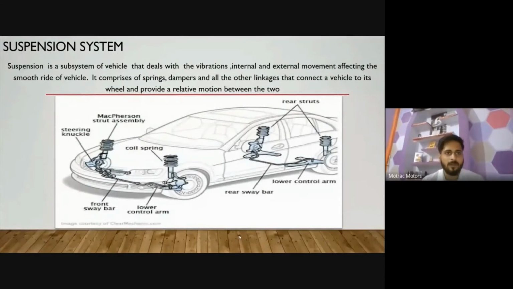We have already completed our steering department. Some doubts I found in the comment section were about what the advantages of caster, camber, and toe-in/toe-out are. I have already explained the camber angle. Now I'm explaining the caster angle. You have seen the positive caster angle in two wheelers, in motorcycles or bicycles, at a very broad level. But a negative caster angle you will not find. So generally we prefer the positive caster angle.